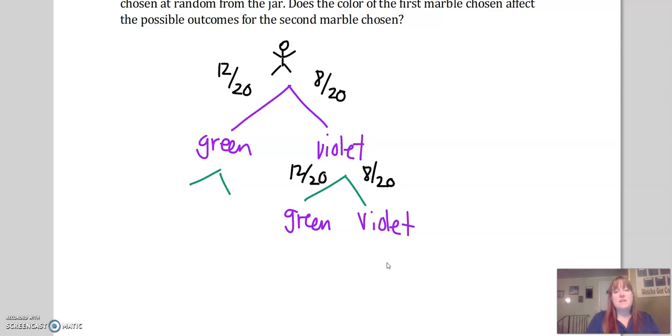So my chances have not changed at all. If I get a violet, it doesn't change my chance of getting a violet a second time. And same with the green. If I get a green the first time, it doesn't matter because I put whatever marble I took out back in, so my chances stay exactly the same. So these two events are independent.